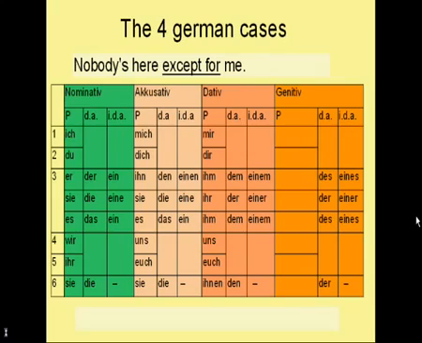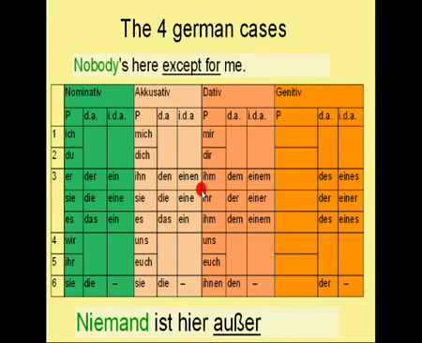Now let's take an example. Nobody's here except for me. How would you translate it? First of all, nobody means niemand in German. And it is the subject of the sentence. Therefore, the sentence starts with Niemand ist hier, außer. Now you already know what kind of case follows after this. So you should know which word we should use. Mir. It's the dative pronoun for the first person singular. And the sentence is Niemand ist hier außer mir.